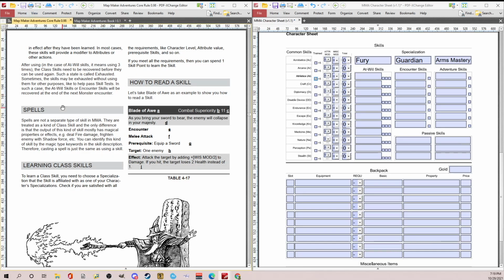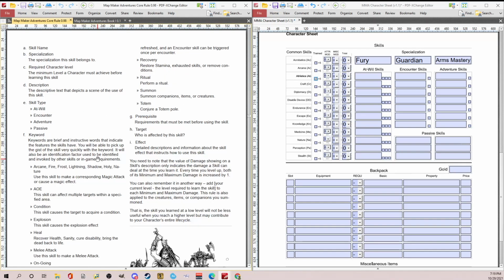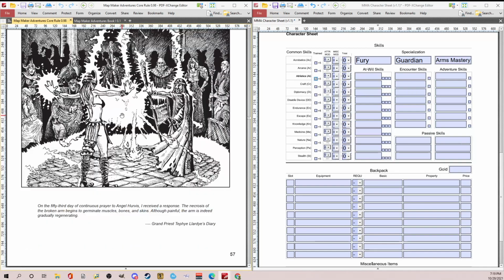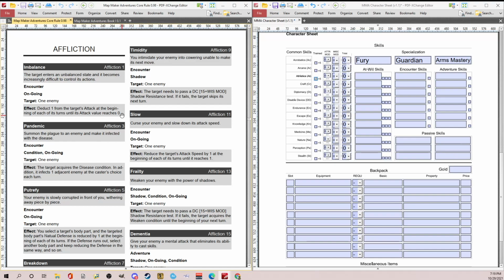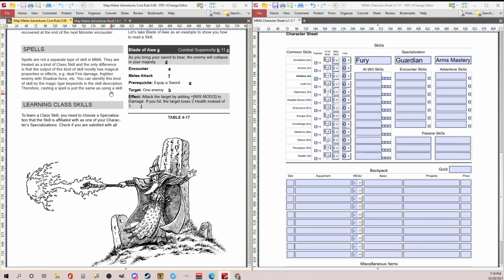Let's see. Using spells, learning class skills. So let's go down. This kind of tells you about all the different aspects of the skill. So here's your skill list, chapter 5. Let's page down. So really, you can use any of these, and it does tell you what level you need to be at. So like here, Affliction 1, you could use this skill, but you'd have to at least be first level. Let me read through up real quick and make sure I've got that right.